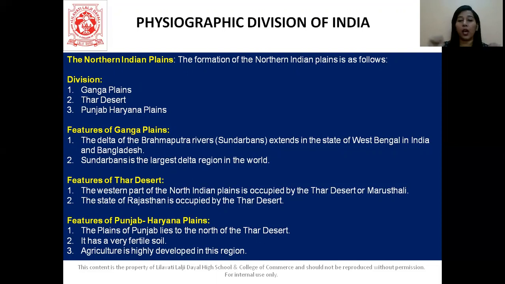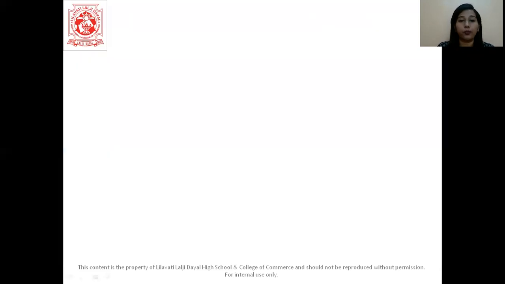And the Punjab Haryana plains that we have are towards the north, so north of the Thar Desert. The land that we have in Punjab and Haryana is very fertile. So the soil there is very fertile, and this region is agriculturally developed. So that's about the three North Indian plains that we have.